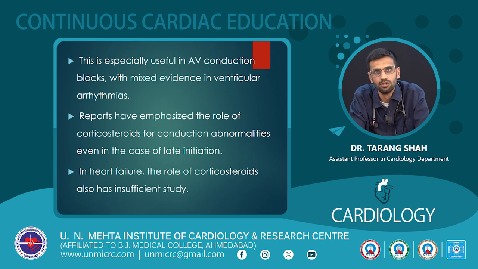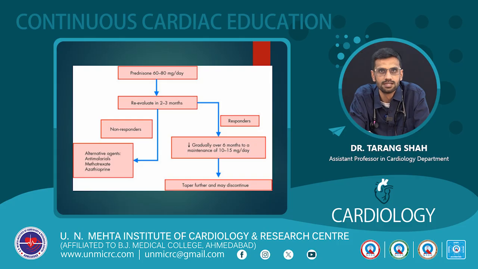This is especially useful in AV conduction block, with mixed evidence for ventricular arrhythmias. Reports have emphasized the role of corticosteroids for the conduction abnormalities even in the case of late initiation. In heart failure, the evidence for corticosteroids is insufficient. So as I said, we should initiate prednisolone 60 to 80 milligram per day, and then we have to reevaluate the patient in 2 to 3 months.